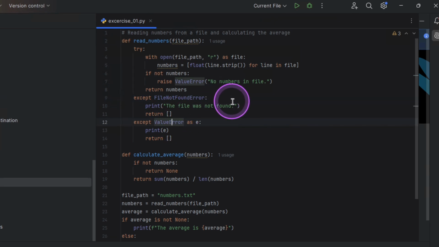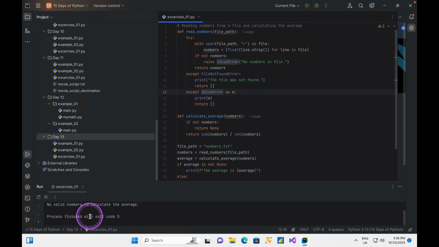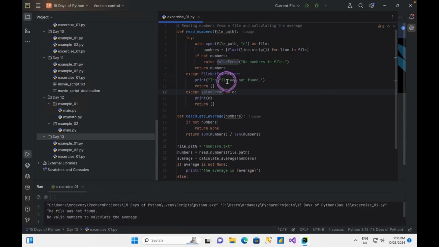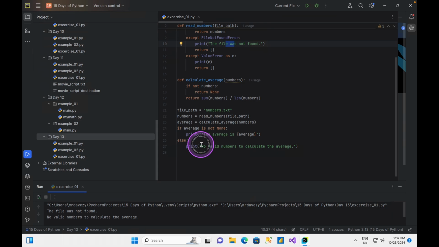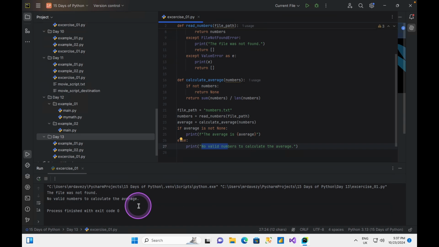Let's do the first. The first is I don't have any file here, and I'm going to run this and we'll see how the file not found error is going to come along. The first one says that the file was not found, which is what I have here. And I also have no valid numbers to calculate the average, which is what I have here at the end if there are no files that exist. Within that, I'm just going to raise this a bit. And after that, my process ends.